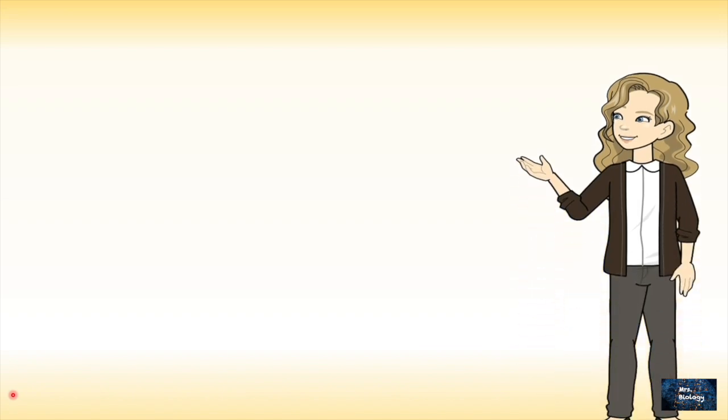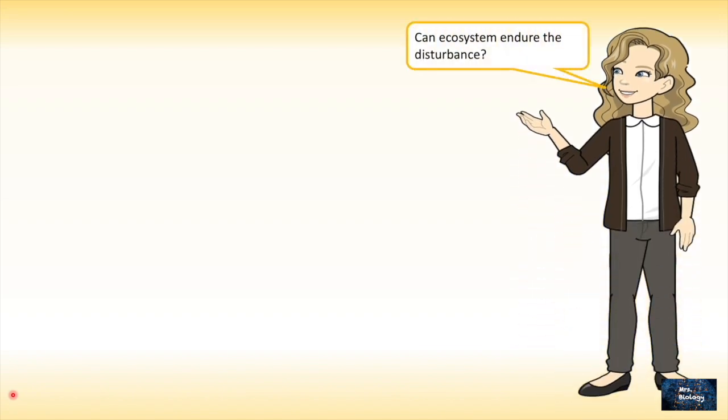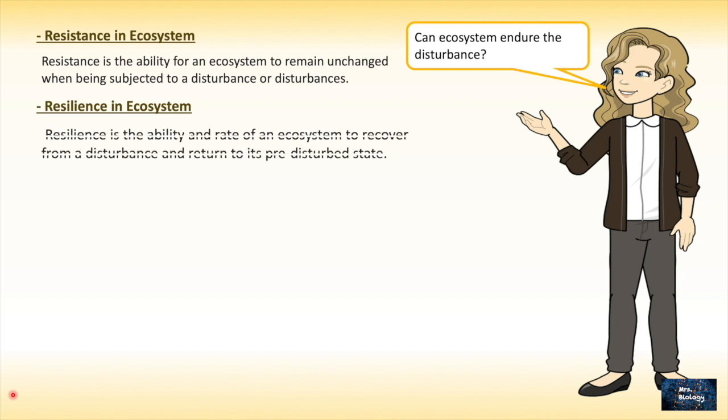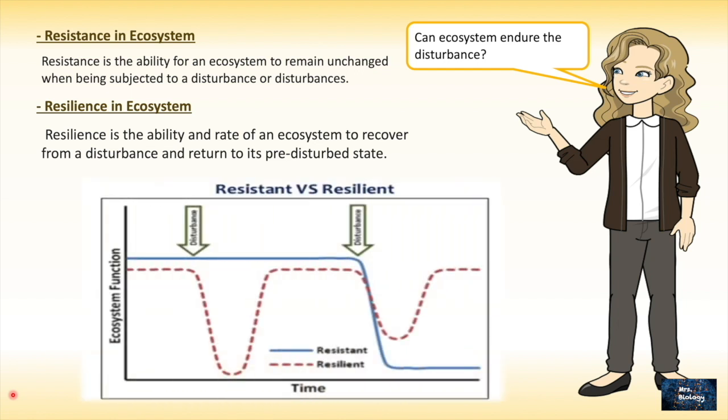And now the question is, can an ecosystem endure the disturbance? The answer is yes. If we have resistance, the ecosystem remains unchanged when subjected to disturbance, and if we have resilience, the ecosystem can recover from disturbance and return to its pre-disturbed state. Let's look at this graph. The blue line represents the resistant ecosystem and the red line represents the resilient ecosystem. I have examples. Come with me.